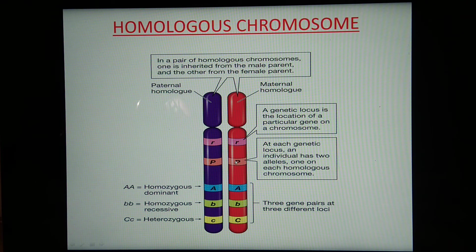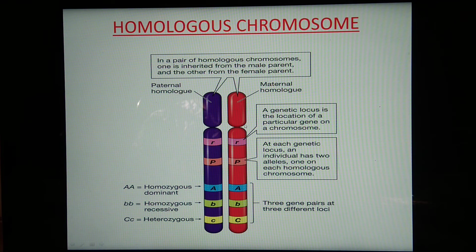Here capital P is there. That means it is also similar to each other. This gene pair is also similar, that is homozygous. But here capital C and small c are there. This condition is called heterozygous. So you can see that